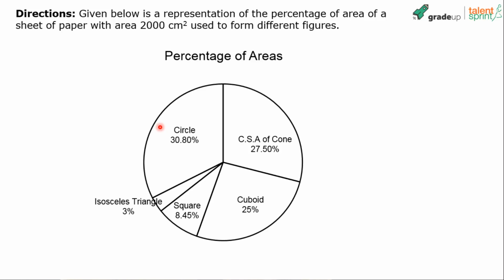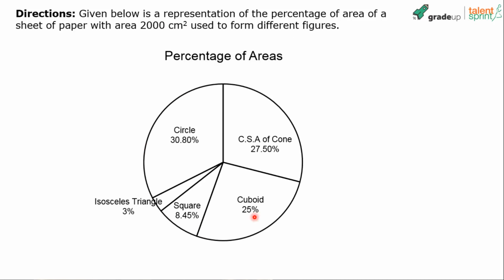It is very, very important that when you're solving questions from data interpretation, you got to understand the data first. You should realize what all can be extracted from the given data. Here we have just one simple pie chart. Now what does this pie chart talk about? It talks about the percentage of area of a sheet of paper with area 2000 centimeter square used to form different figures.